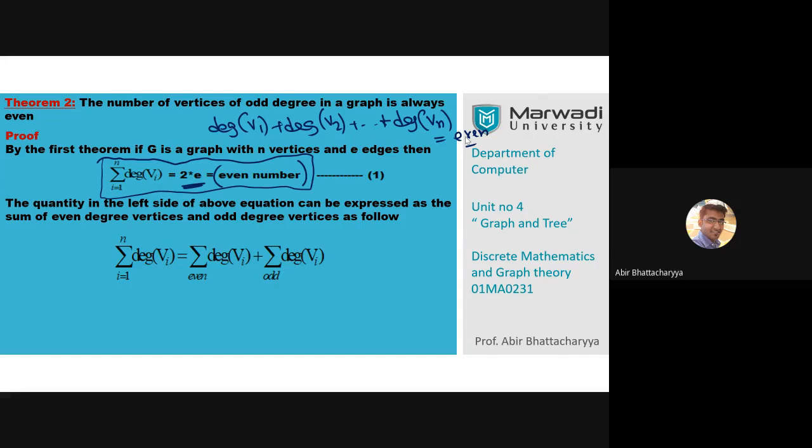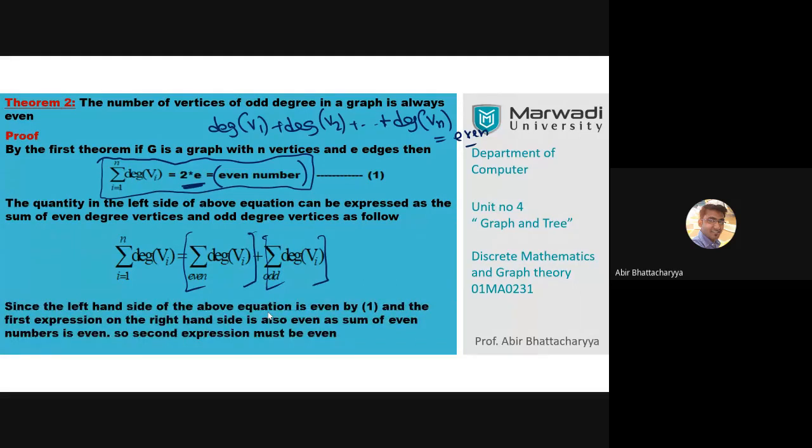It cannot be a fraction, it cannot be an irrational number, it cannot be a complex number. Degree is always a positive integer. Positive integer means either it's even or it's odd. So I make this into 2 parts. I take the summation of even degrees at a time, and the summation of odd degrees at a time. If I take all those summations, we will get the total summation of degrees. Get my point?